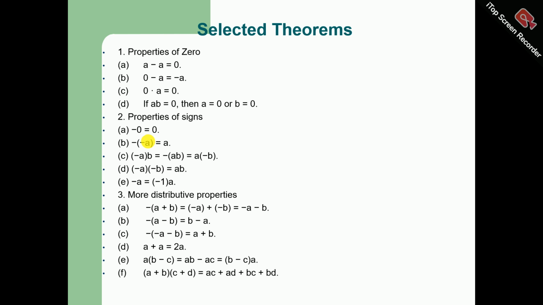A plus B into C plus D is equal to AC plus AD plus BC plus BD. A plus B into C minus D is equal to AC minus AD plus BC minus BD, and that is equal to C minus D times A plus B. A minus B into C minus D is equal to AC minus AD plus BD minus BC.